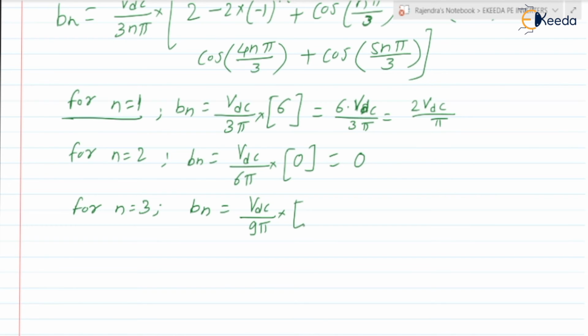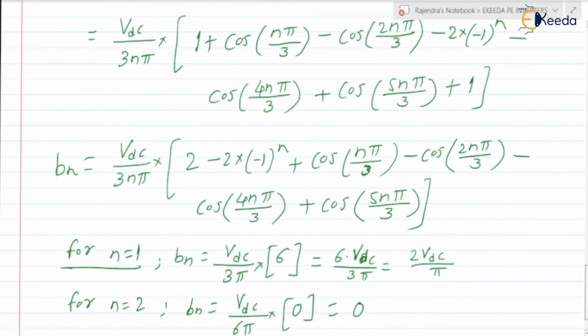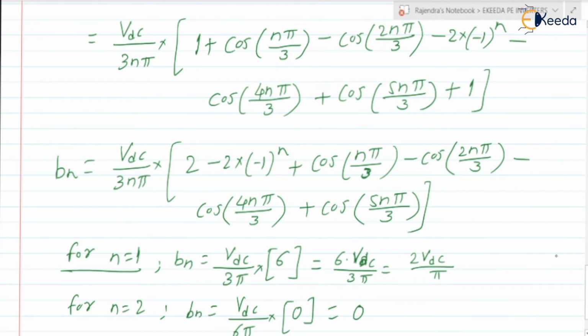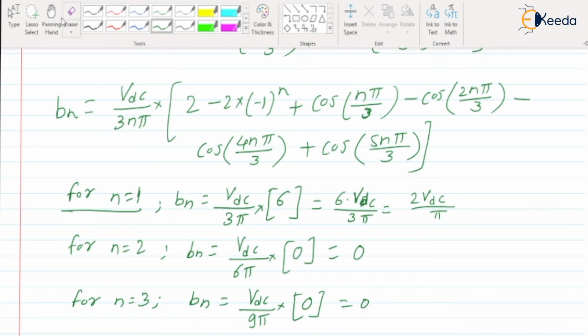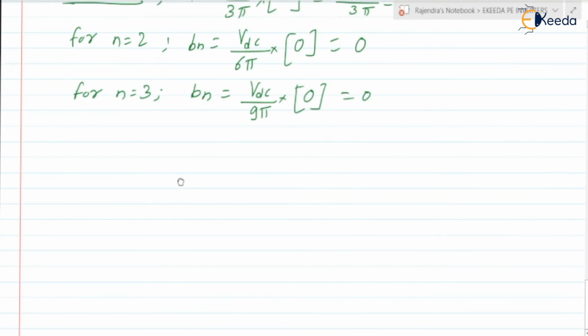Next we are having 2n pi. In this way we can proceed, and we will be getting it is again 0. For n is equal to 3 also it is 0.